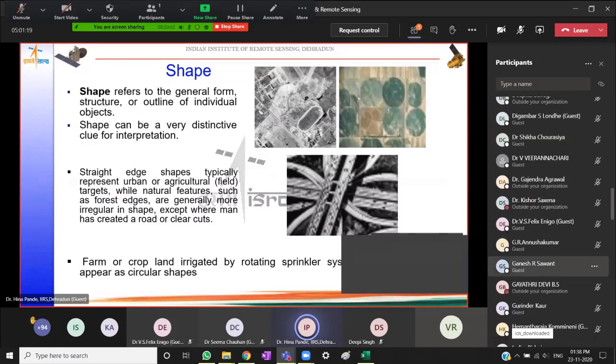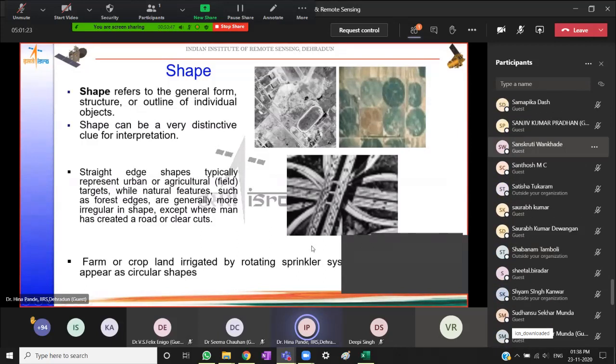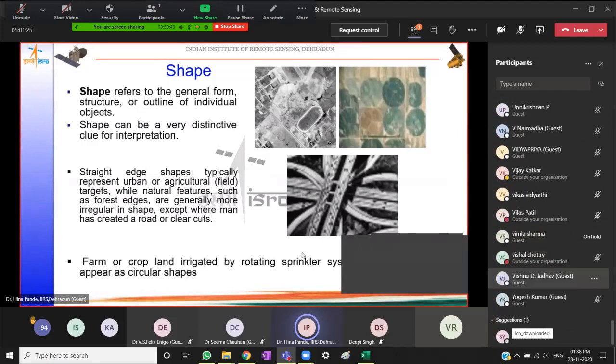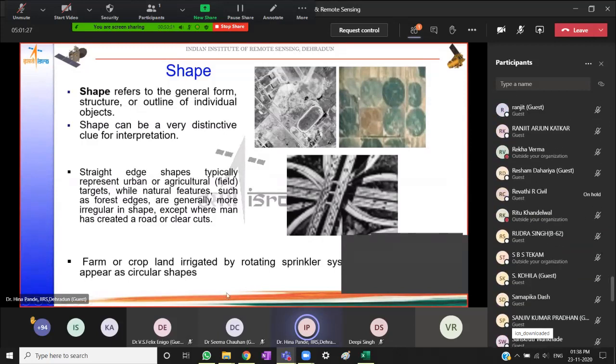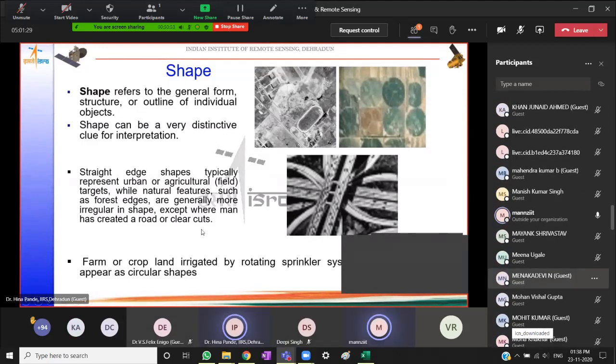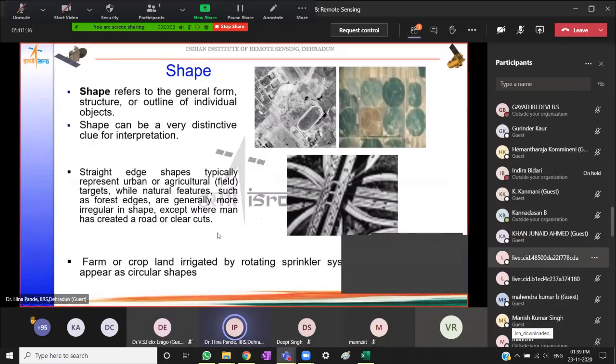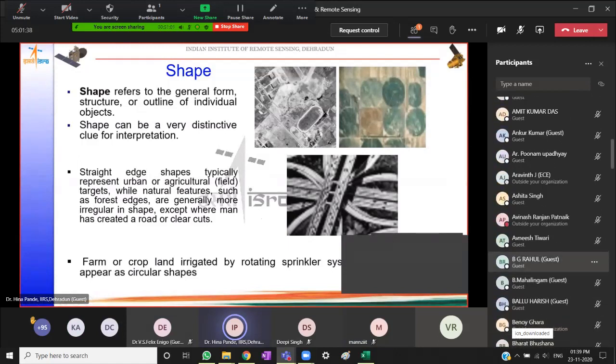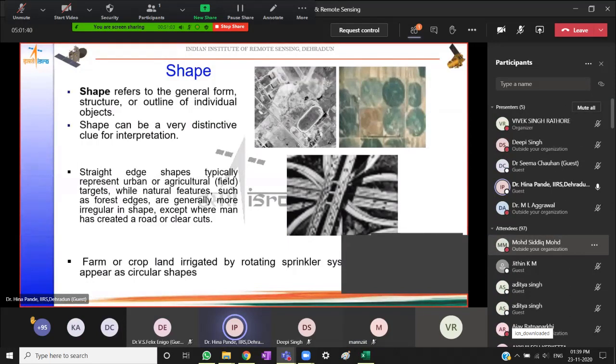Now, for example, if you look at roads, the shape that will come to your mind would be a linear shape. Then agriculture fields would be expected to be in square or rectangular shapes, right? So man-made features are usually geometric features, whereas natural features may not follow any fixed shape.